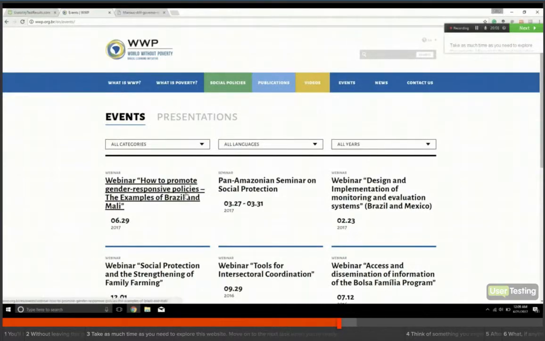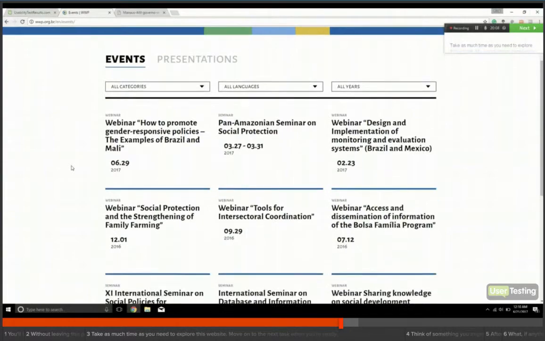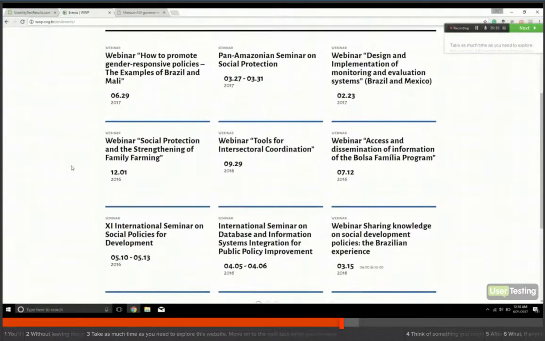Or you could learn more on your own at a webinar and then bring that information in. So you have basically lots of different options. I really like the idea of webinars. And I'm guessing that the older ones are archived. Family farming.